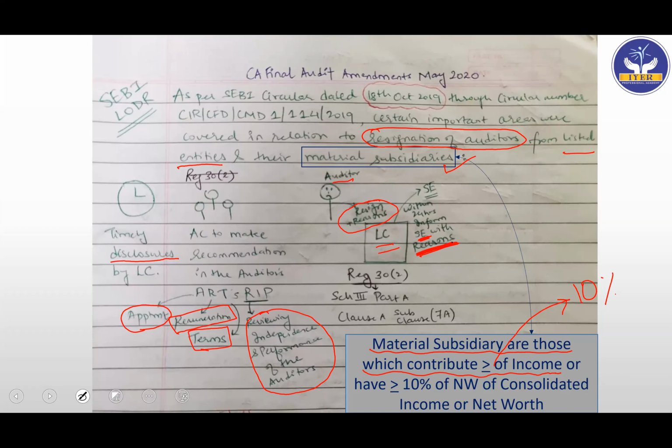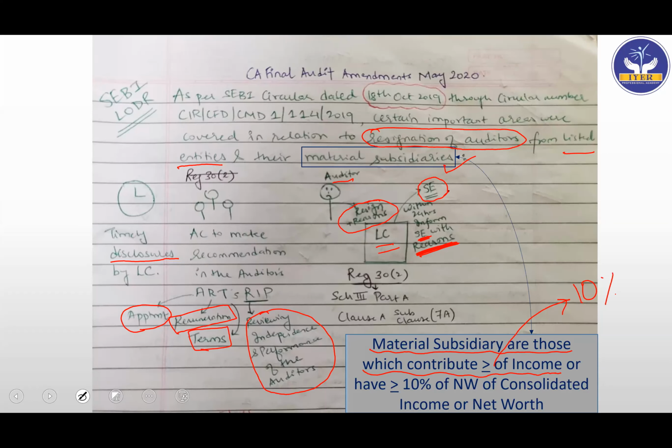So whenever the auditor gives the reasons, within 24 hours the listed entity will have to inform the stock exchange, so that the stock exchange can notify the public in a proper manner. Listed company will be informing the stock exchange within 24 hours after the reasons are received from the auditor.